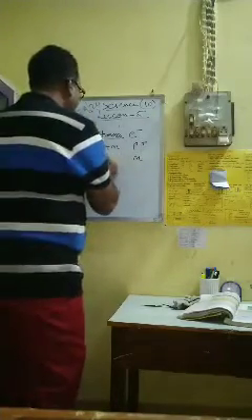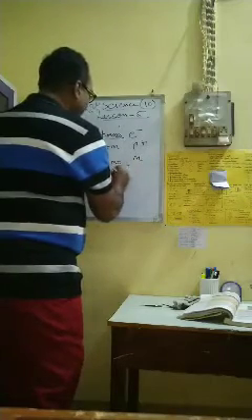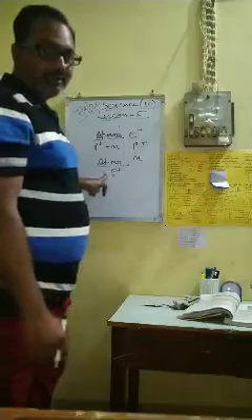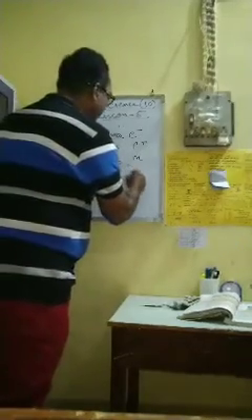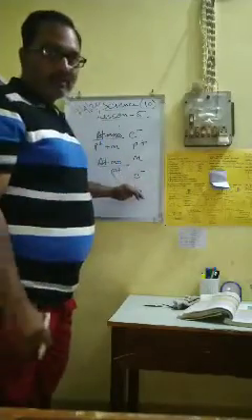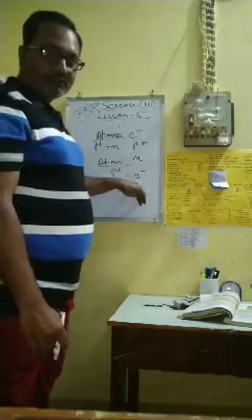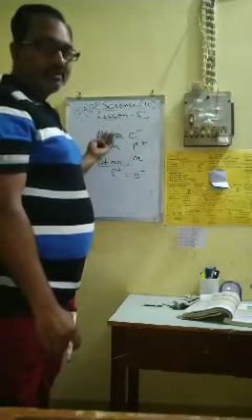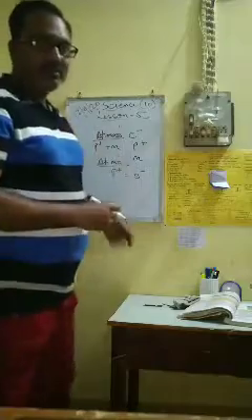And atomic number is the number of protons in an atom. The number of protons and the number of electrons in an atom are the same. So if we know the number of electrons in an atom, we can say the atomic number of that element. This was the basic introduction to atomic mass and atomic number.